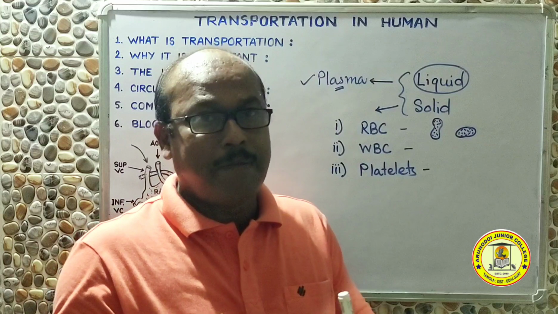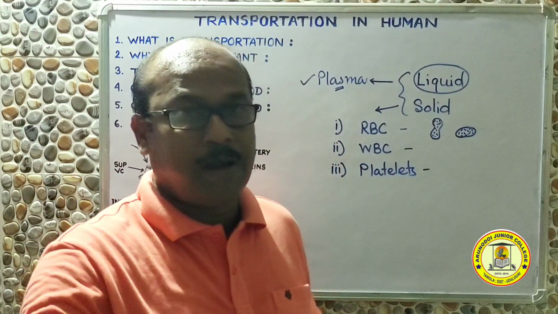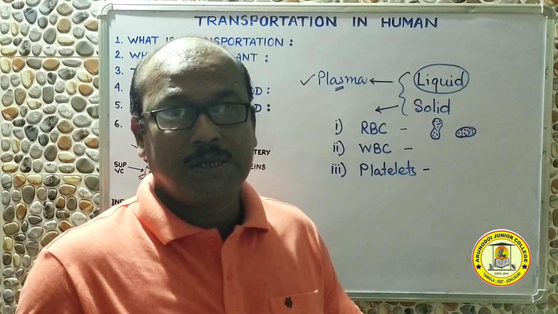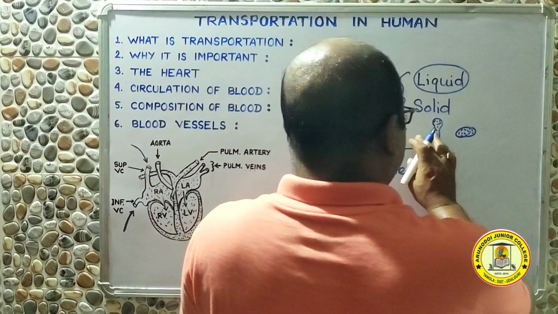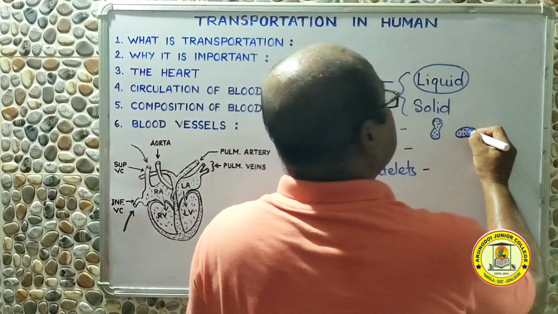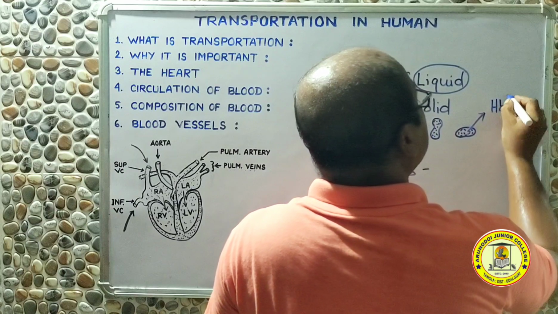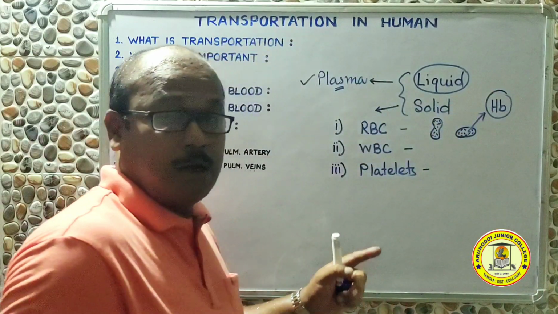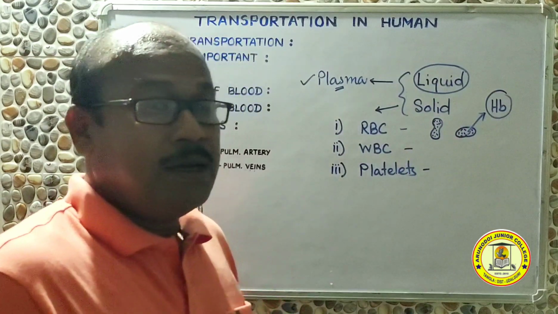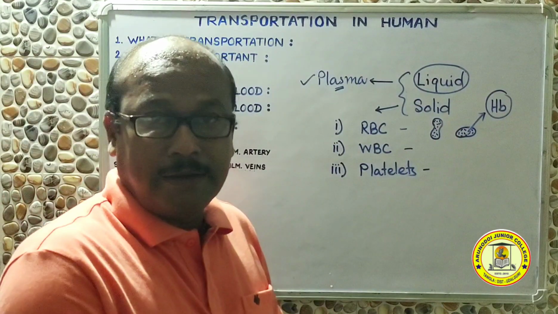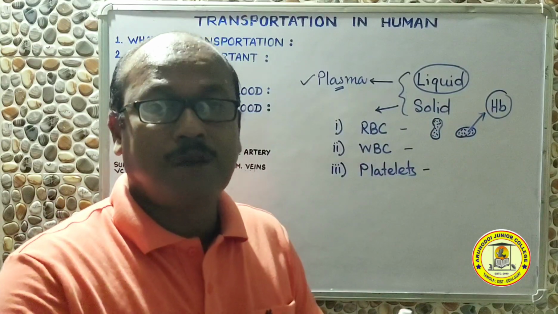Camel is the only mammal whose RBCs contain a nucleus, and apart from that, no mammals have RBCs with a nucleus. The most important function of the RBC is that inside this RBC there is one substance called hemoglobin, HB, and this hemoglobin is necessary to transport oxygen and carbon dioxide from one part of the body to another.